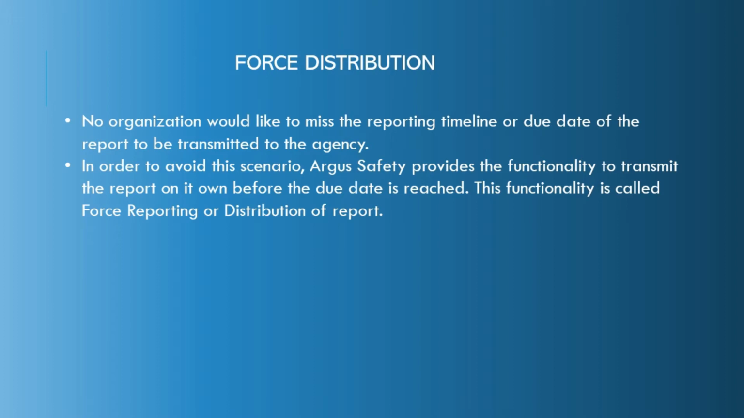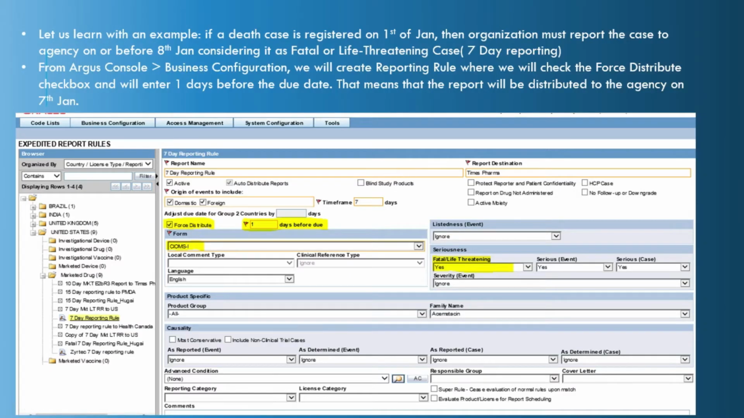No organization would like to miss the reporting timeline or due date of the report to be transmitted to the agency. In order to avoid this scenario, Argus Safety provides the functionality to transmit the report on its own before the due date is reached. This functionality is called force reporting or distribution of reports. Now let us try to understand force reporting with the help of an example.